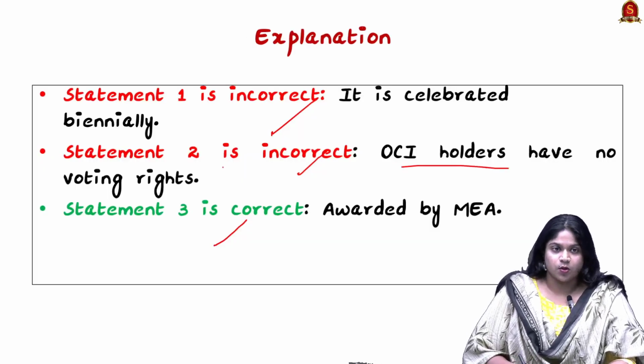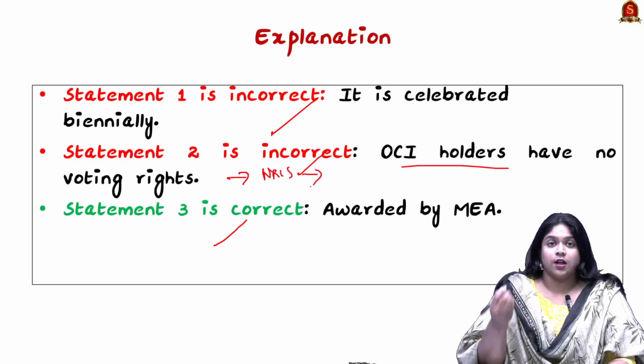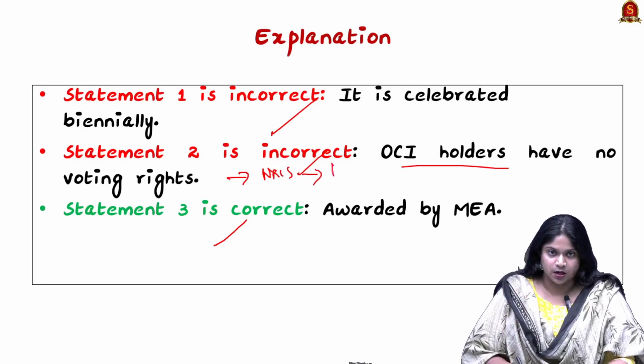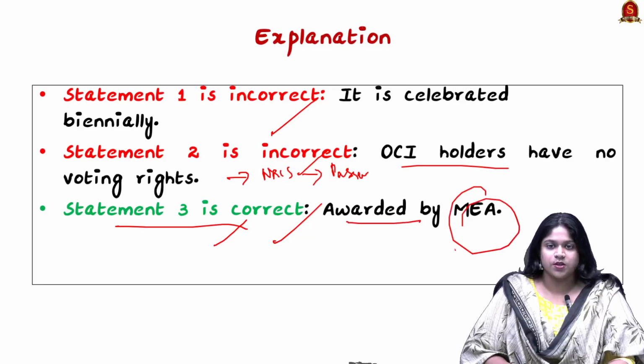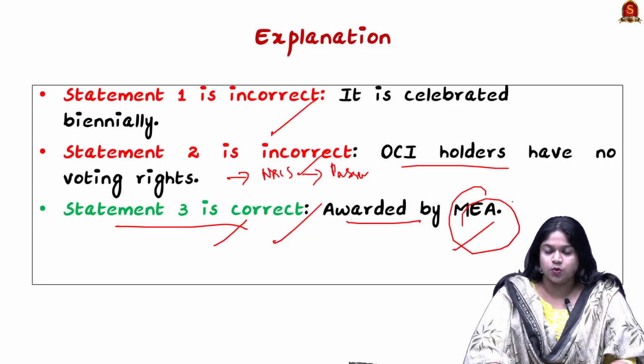OCI holders have no voting right. It is only the NRIs who have the right to vote, and that too, they have to be physically present in India along with their passport. And statement 3 is correct. The award is given by the Ministry of External Affairs. So I hope the article is clear. Let's move on to the next topic.